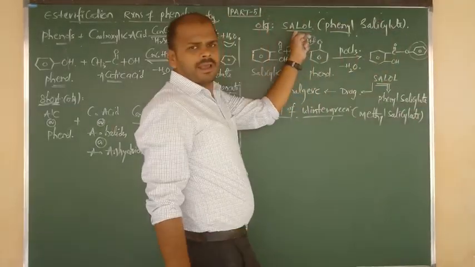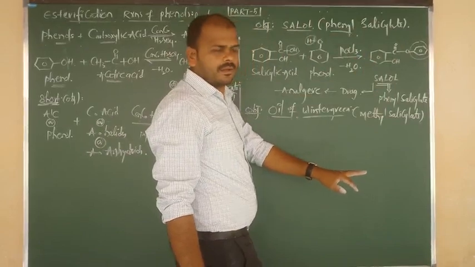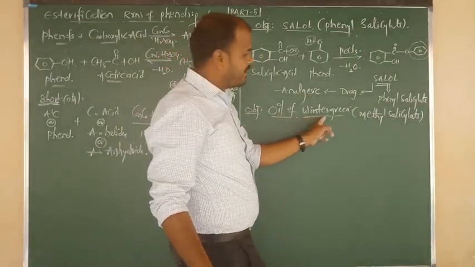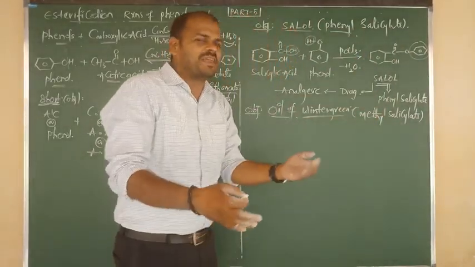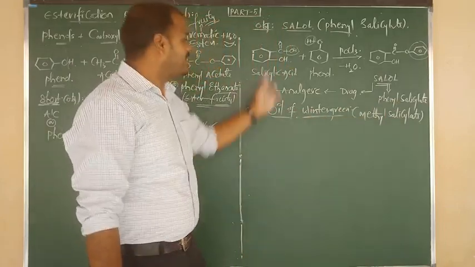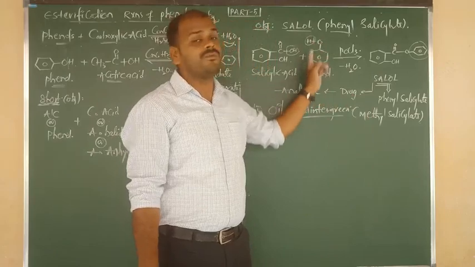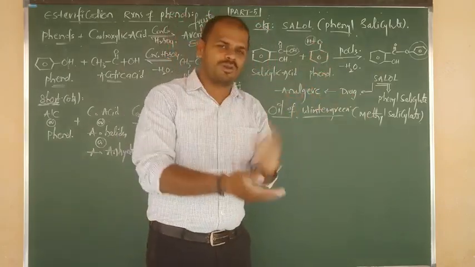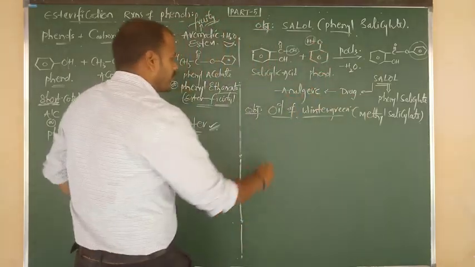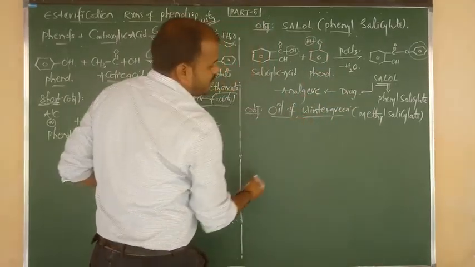What is the Celol chemical name? Phenyl salicylate. What is the oil of wintergreen chemical name? Methyl salicylate. So the preparation you can do yourself. How? Salicylic acid is the same. If we take phenol, we get phenyl salicylate. In place of phenol we have to take methanol. Story was clear. So here we are going to prepare the oil of wintergreen.